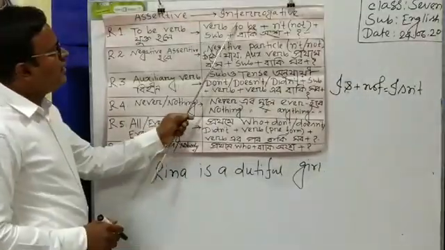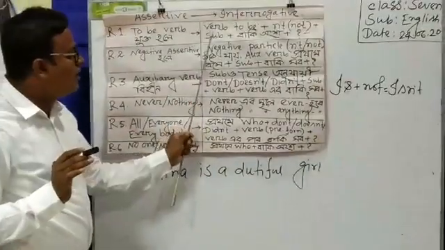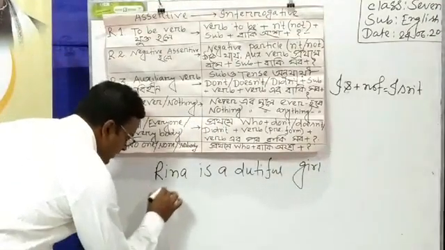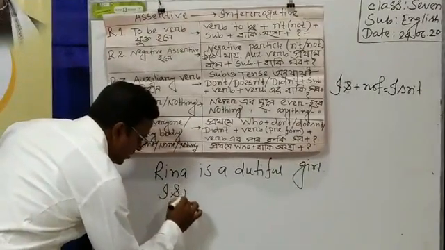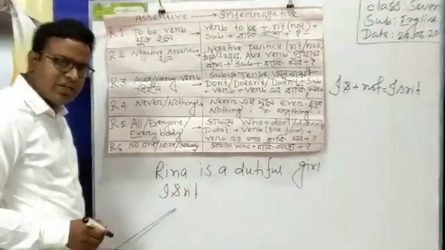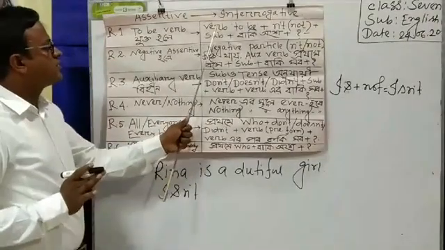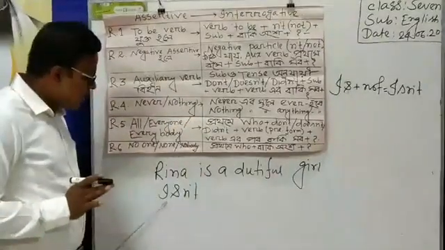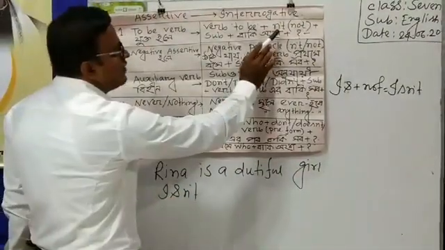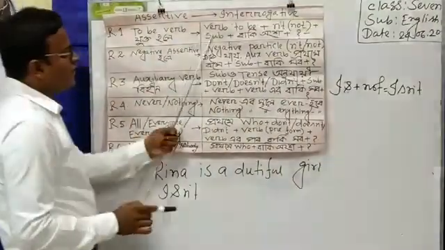If I want to make it an interrogative sentence, at first I have to write verb and n't, that is not. So I have to write here is plus not equal to isn't. Dear student, do you understand it? Yes, I think that you fully understand it, because at first I have to write the to be verb, that is is, and next I have to write not, that is isn't, and then subject.